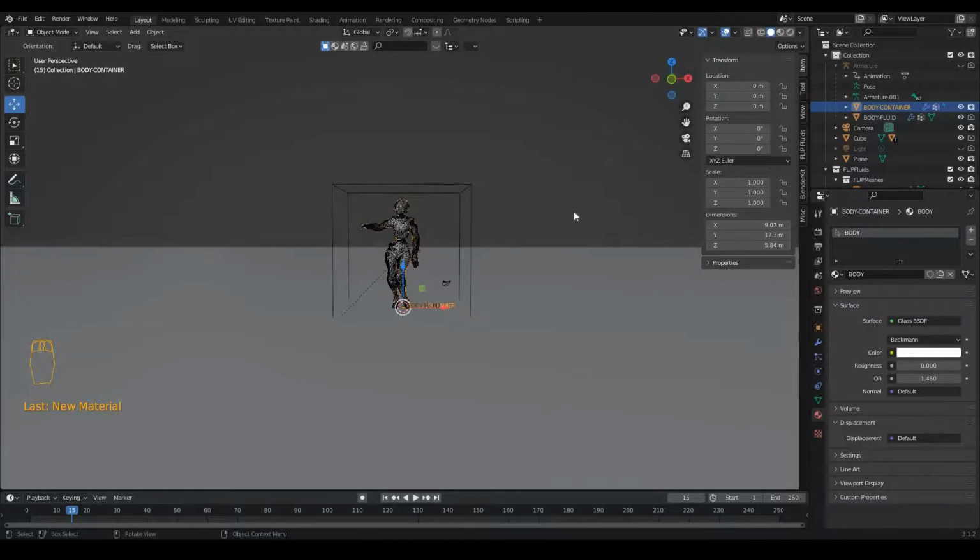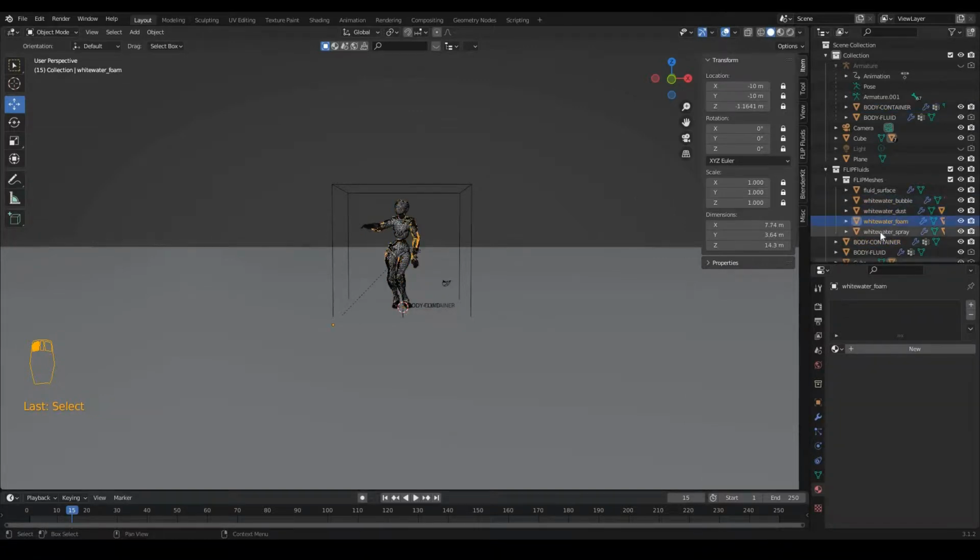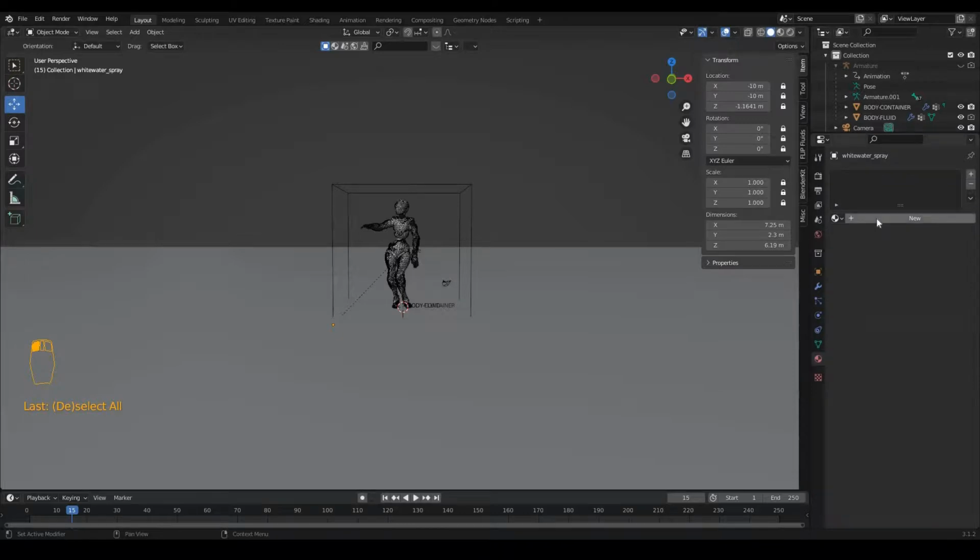Finally, we need 4 illuminating or emission materials for our 4 particles: bubble, dust, foam and spray. So let's create some materials. Make sure nothing is selected, so you can click here in this gray area or you can press Alt A to make sure nothing is selected, and then create a material.